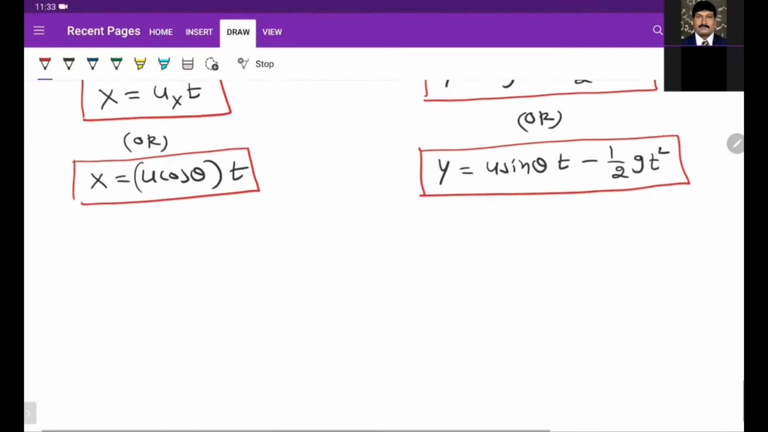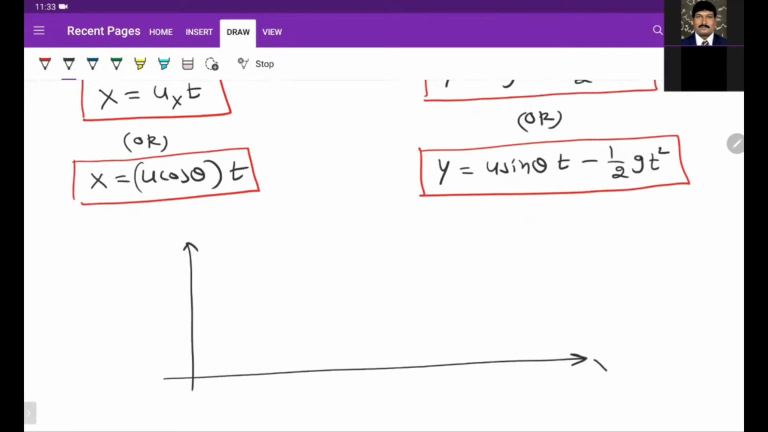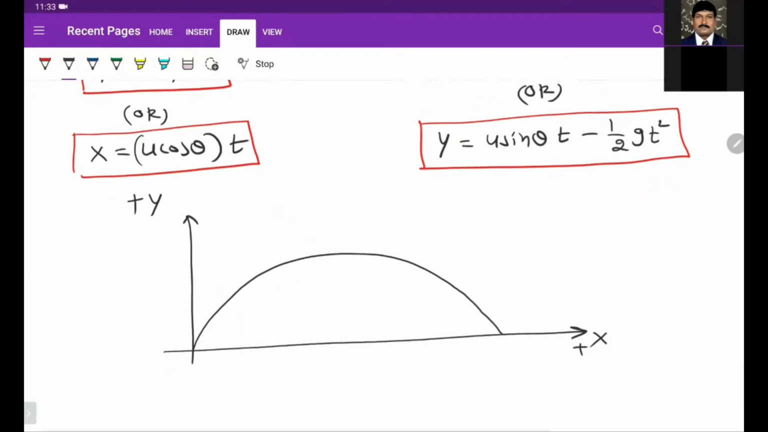So we got both x and y. What are they? X comma y are the coordinates. This is positive x, positive y. This is the parabola, so parabolic path. Practically we can see a projectile will follow parabolic path. We want to find its equation. So this is theta, this is u, and this is gravity.